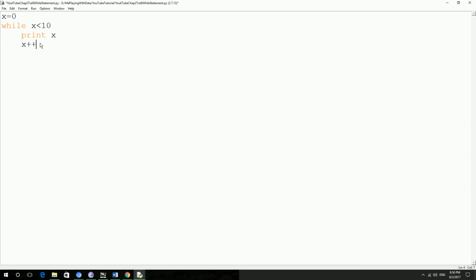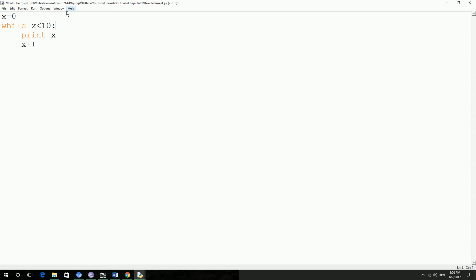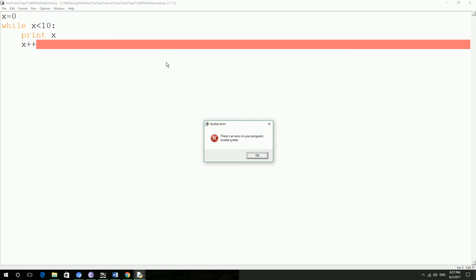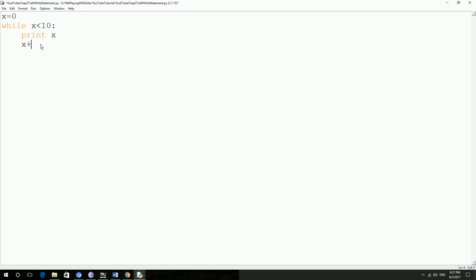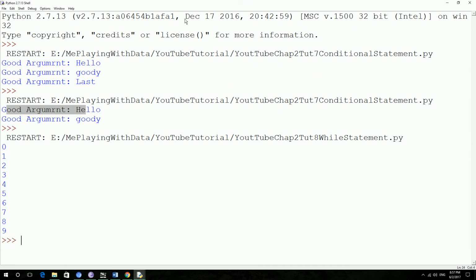I'm not sure whether this x plus plus is going to work in Python. It's an increment. Add a colon. Okay, x plus equals 1. It's going to print from 0 to 9.